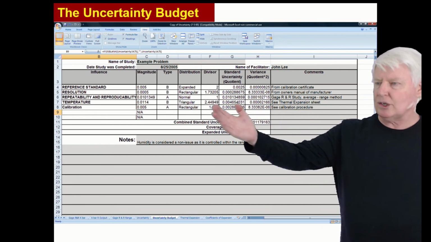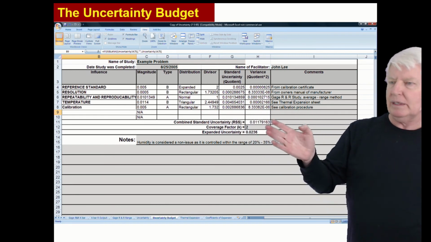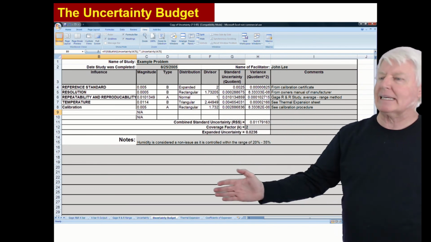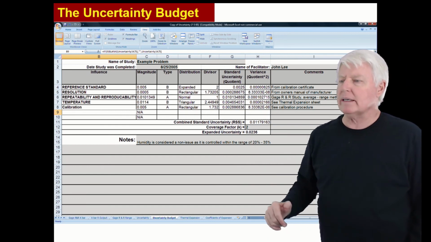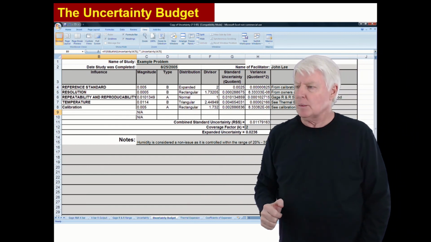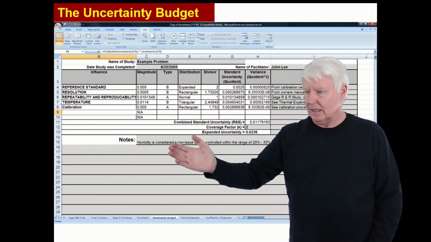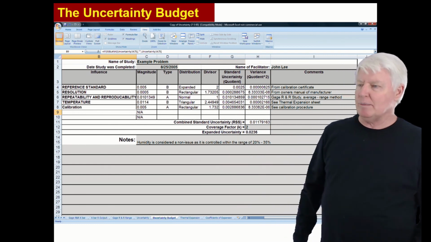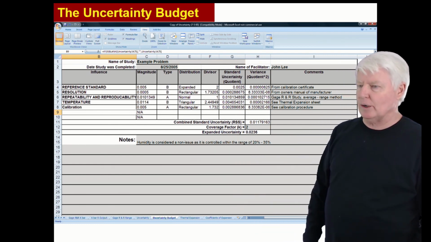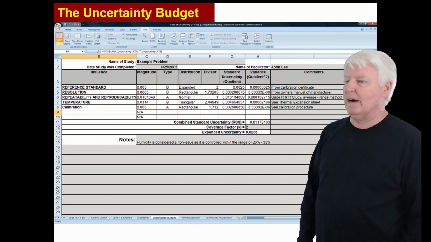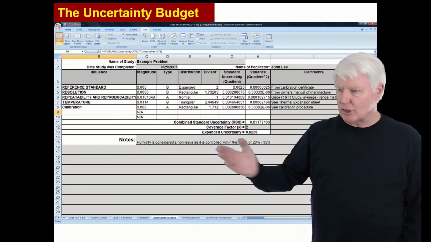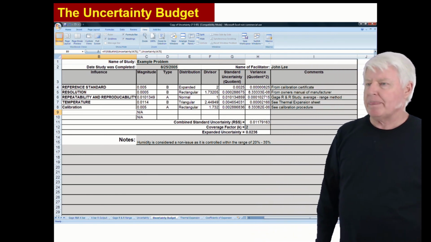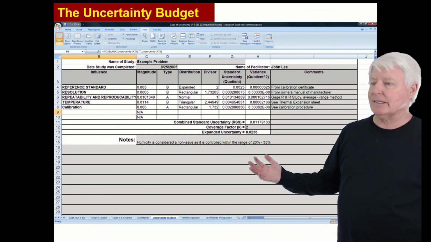See thermal expansion sheet for my triangular one. That's the one we went through. And the calibration procedure, etc. Then you should pack this thing with comments. I didn't put that much here, but auditors like to see comments. Professional auditors that audit these studies like to see all the assumptions you made, etc. I put one note: humidity is considered a non-issue as it is controlled within a range of 20 to 35%. So for those things that you leave out, you should at least put the reasoning for why you left them out, for example. And this is, again, the uncertainty budget.